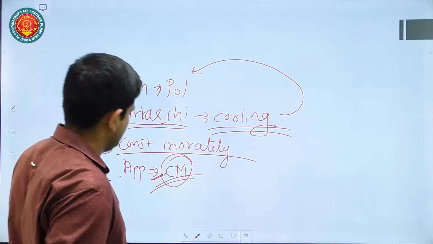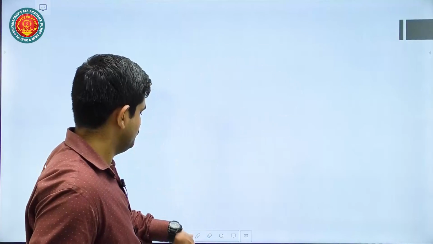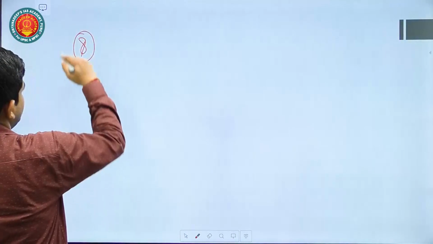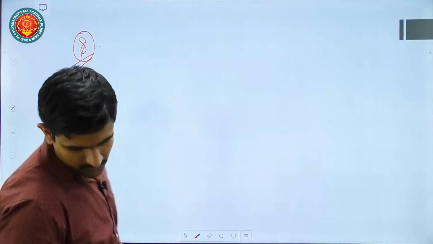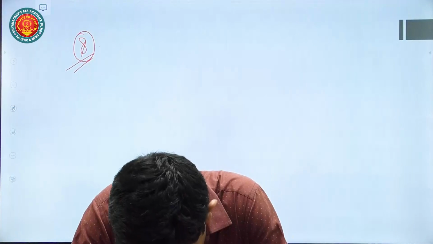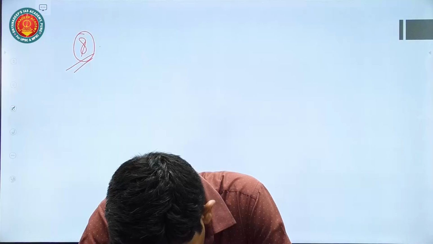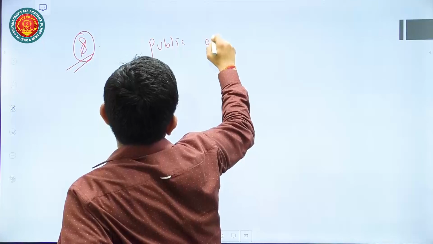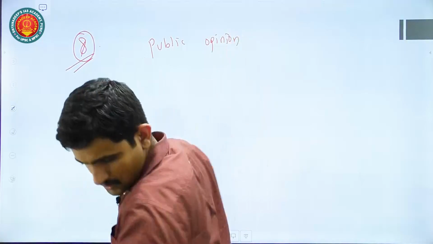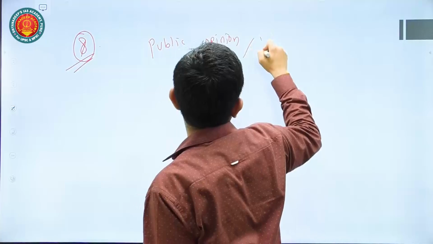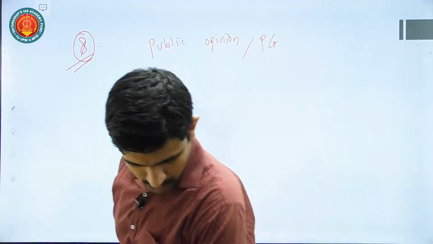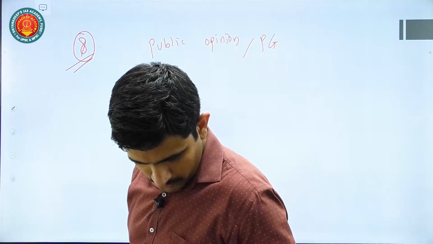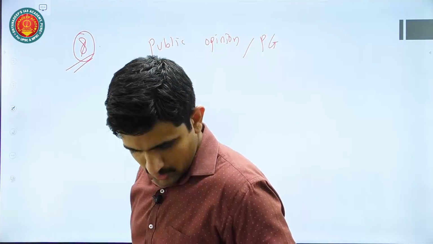Then we will move to the next question. Question number 8. Let me read the question. Discuss the importance of public opinion and pressure groups in a democracy. Importance of public opinion and pressure group in a democracy. How they can help in ensuring good governance.